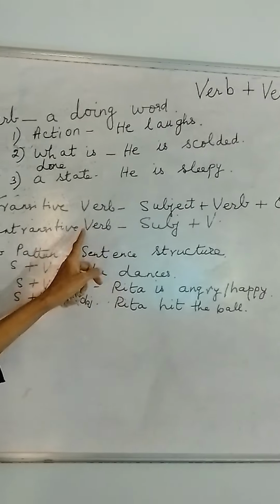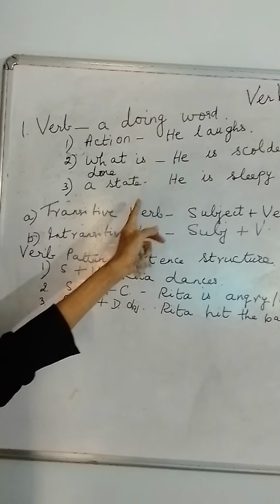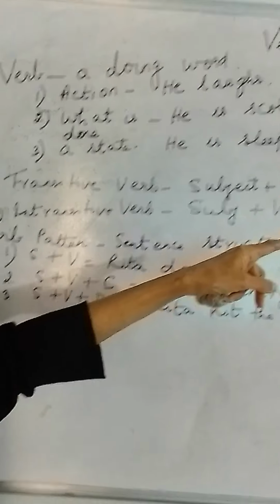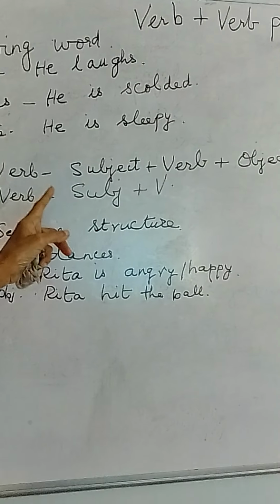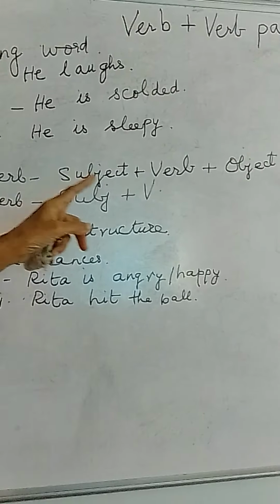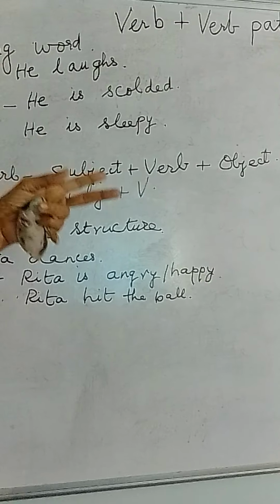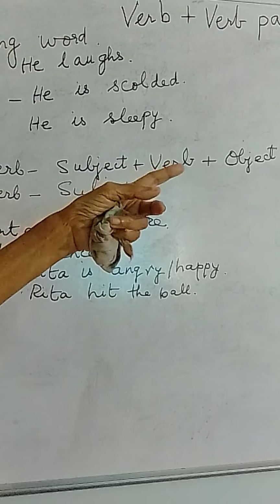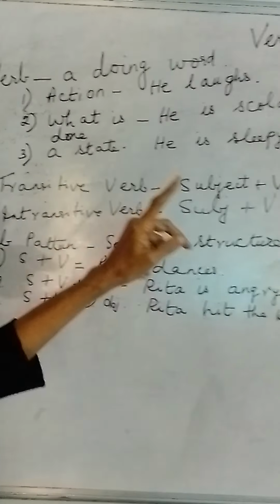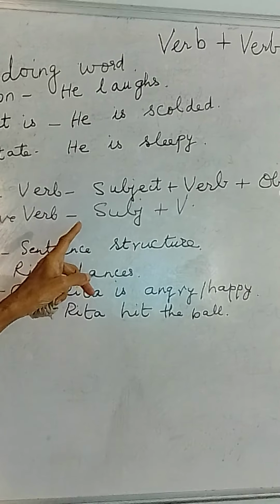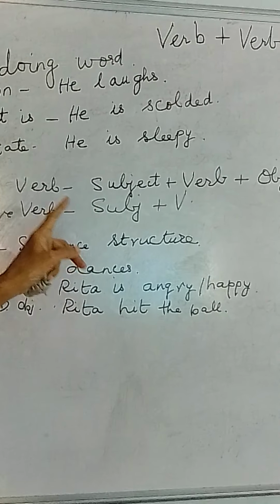So that is called an intransitive verb. Transitive passes the action to the object. Rita hits the ball. So Rita is the subject, which is a proper noun. Hits is the verb, and what is it hitting? The ball, which is the direct object. Whereas in the intransitive verb, there is no object, only the noun or pronoun subject and the verb.